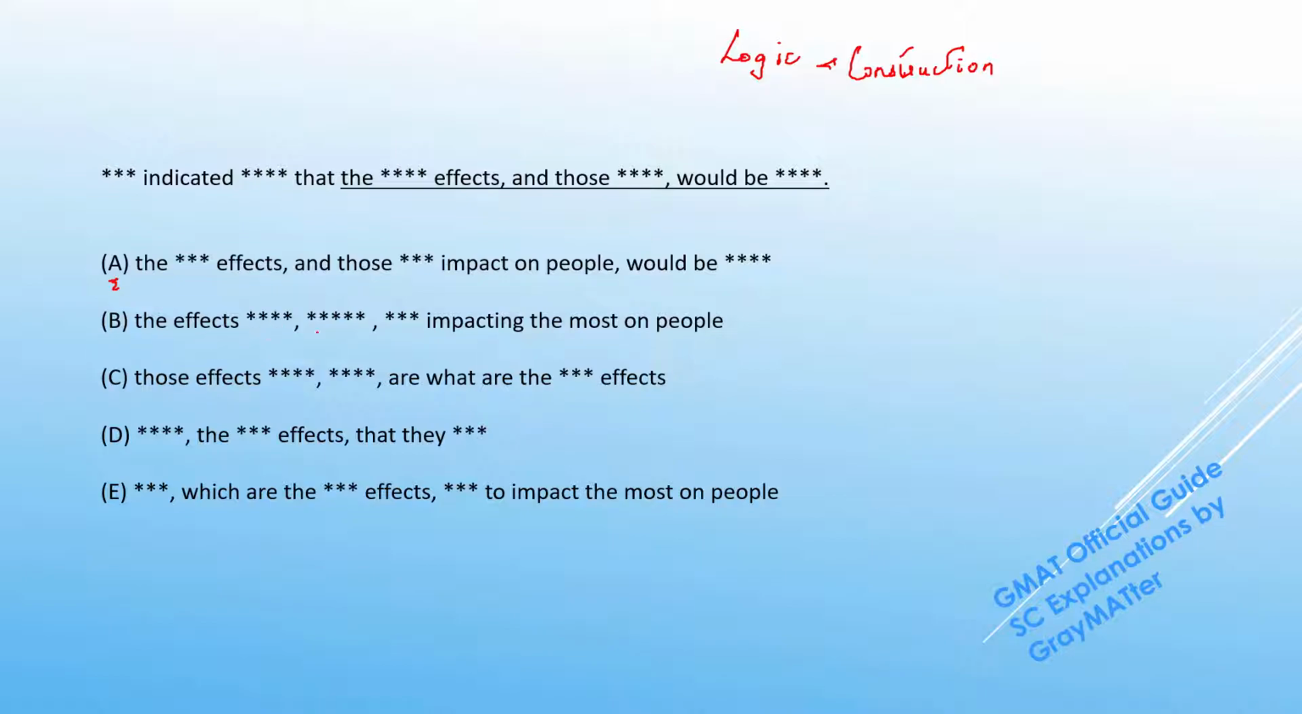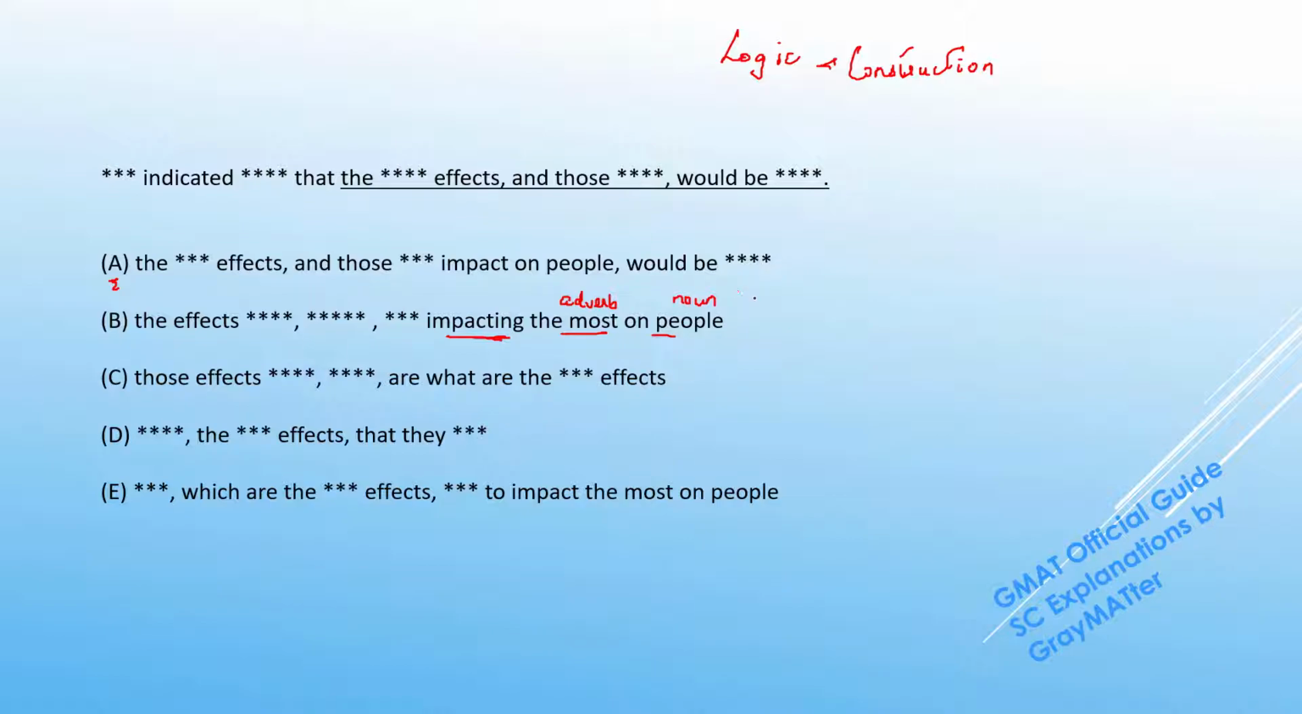It says the effects and goes on and on, but here we have impacting the most on people. Now on reading this, this might make sense, but I guess again people would judge this as awkward construction. Let me tell you what exactly is going on. See, we're using impacting as a verb, and the most is an adverb for the verb impacting. And this is impacting the most on people, the noun.